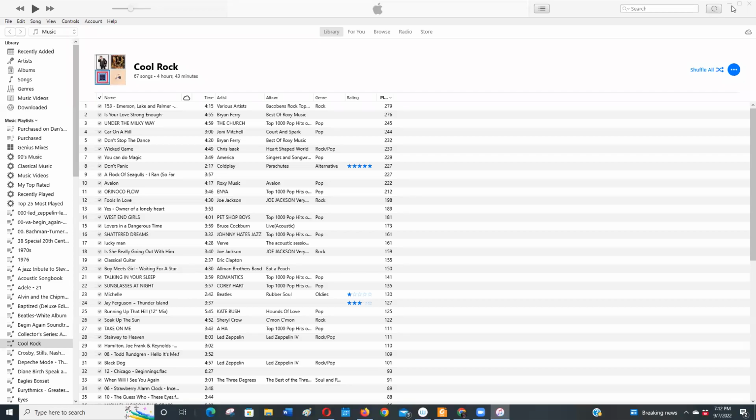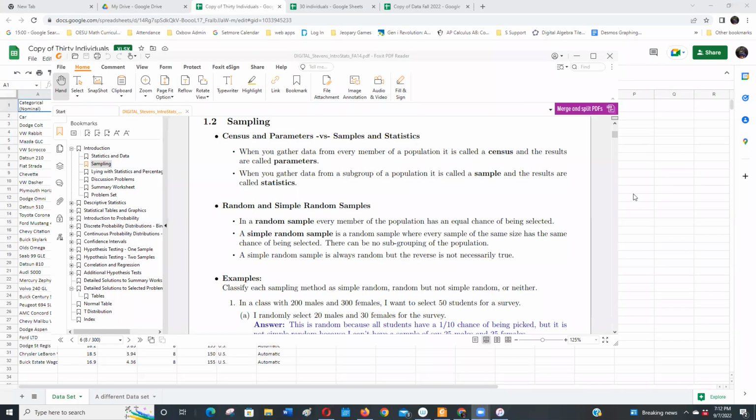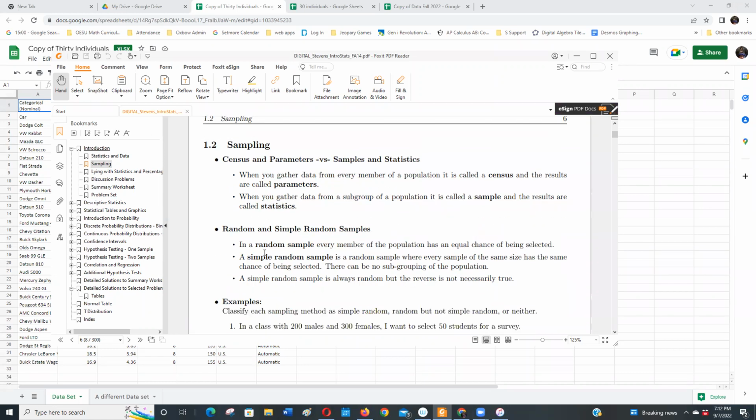All right. Let me come here. So I'm looking in the Stevens Think Do book, and I'm looking at page 6, I think it is. And here's the definitions of random sample versus simple random sample. Now, a random sample says, as you see, every member has an equal chance of being selected. The simple random sample says all possible samples.